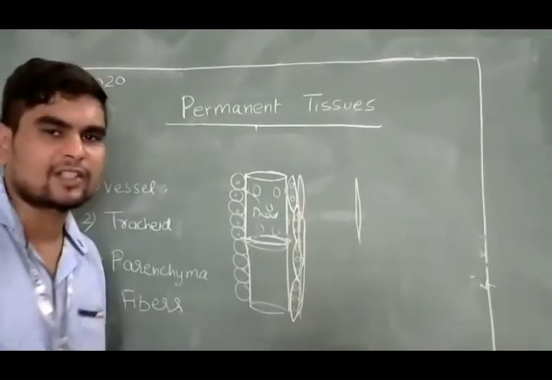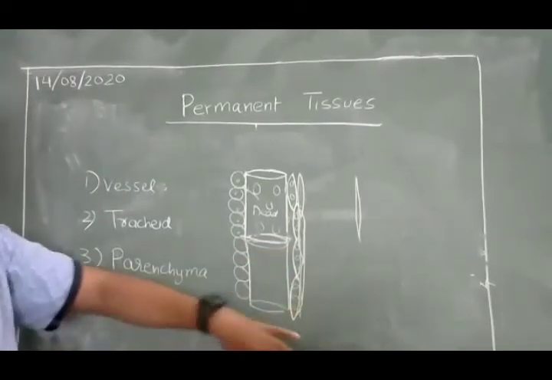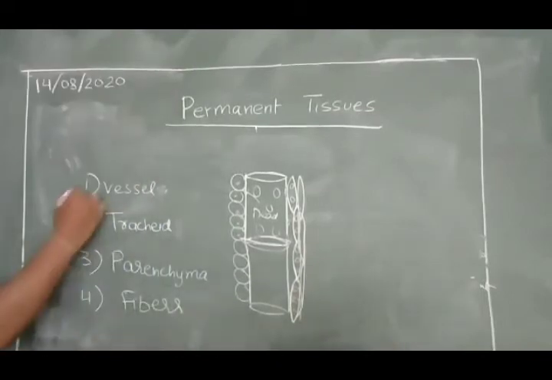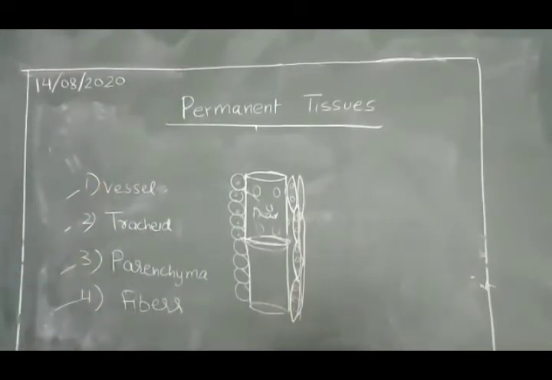When we discuss the structure of xylem in detail, I will use different colors, but here I am just explaining the complex permanent tissues. So here are the four kinds of cells: vessel, tracheid, parenchyma and fibers.